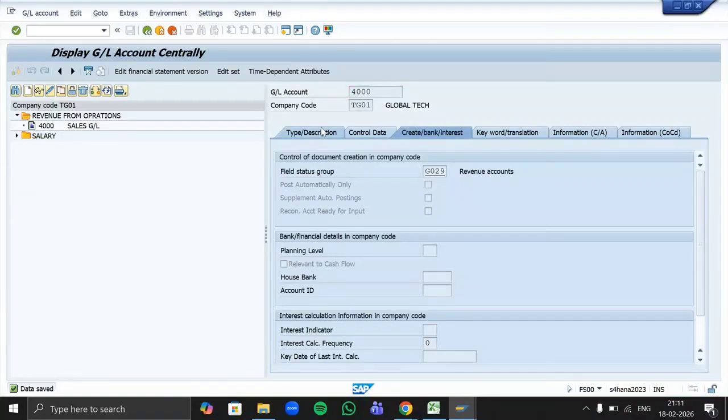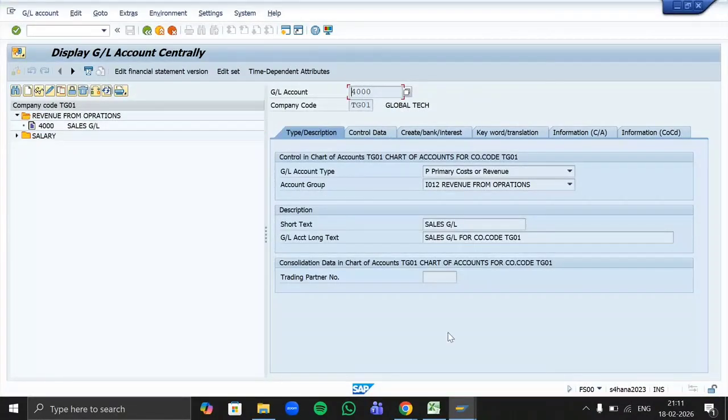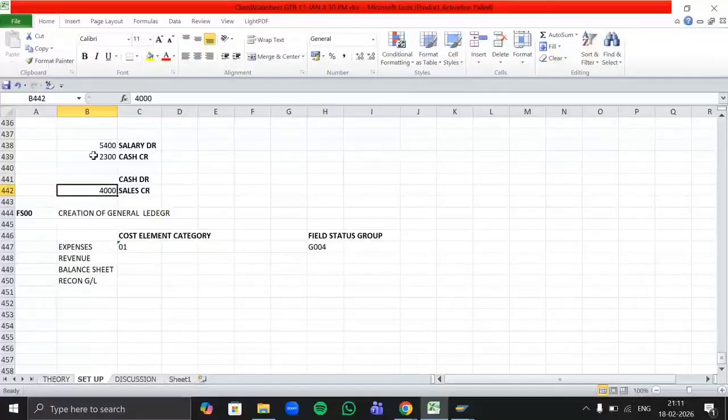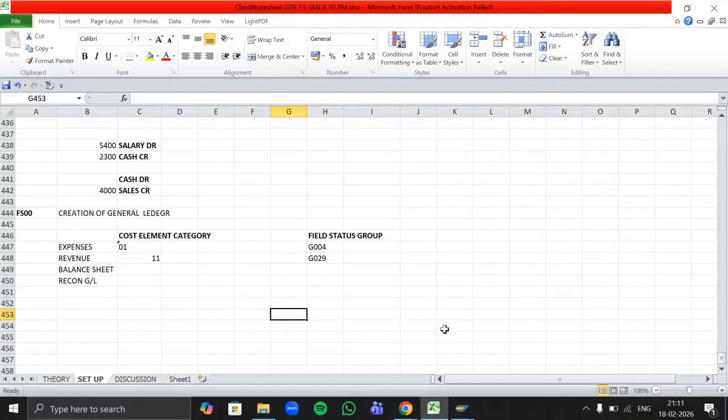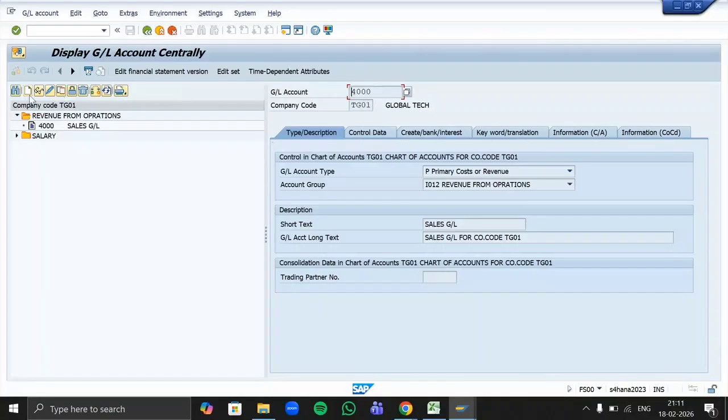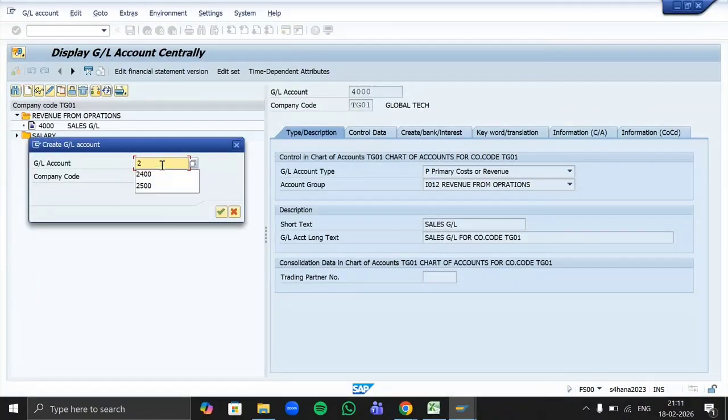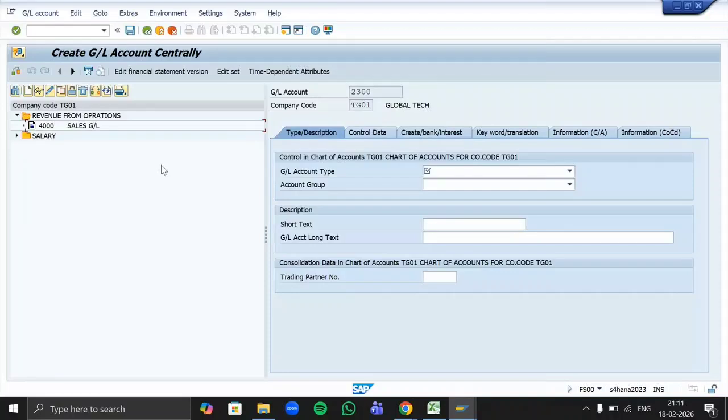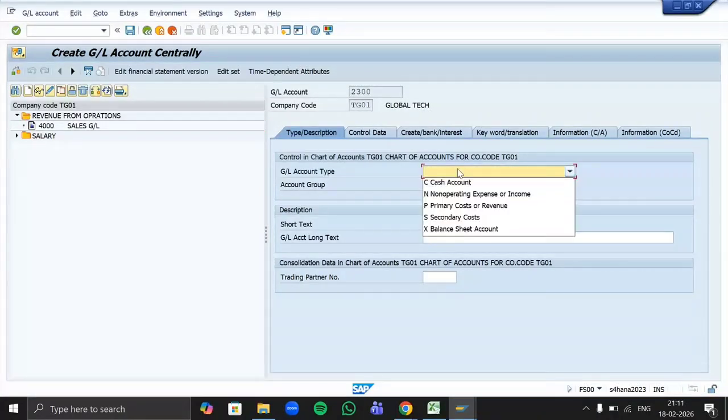Now the third GL we want is our cash GL, and for cash GL we have given the account number 2300. So let's go to FS00 once again. Go to the create option. GL account number is 2300. Company code is TG01. Now, what will be the GL account type there?